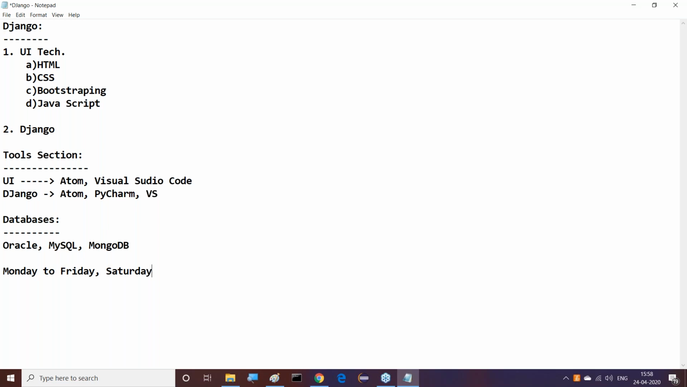No classes I'm going to take on Sundays max. Up to Friday is mandatory, and Saturday, depending on our availability, I will take that one. But on Sunday I'm not going to take these classes. This is one point.